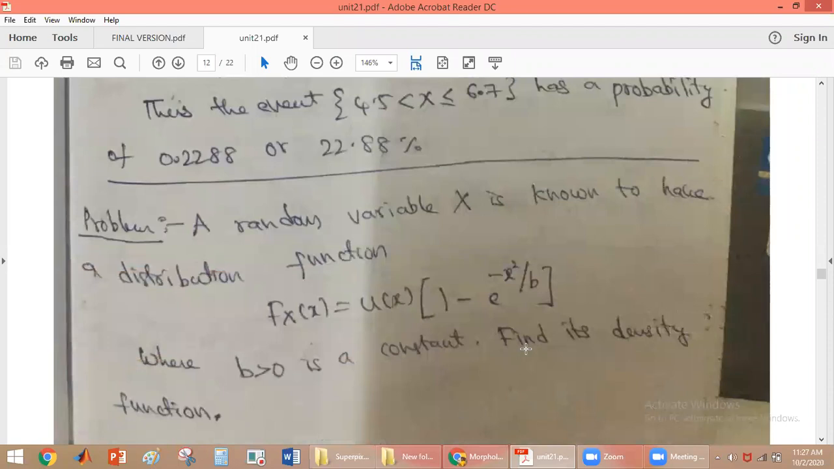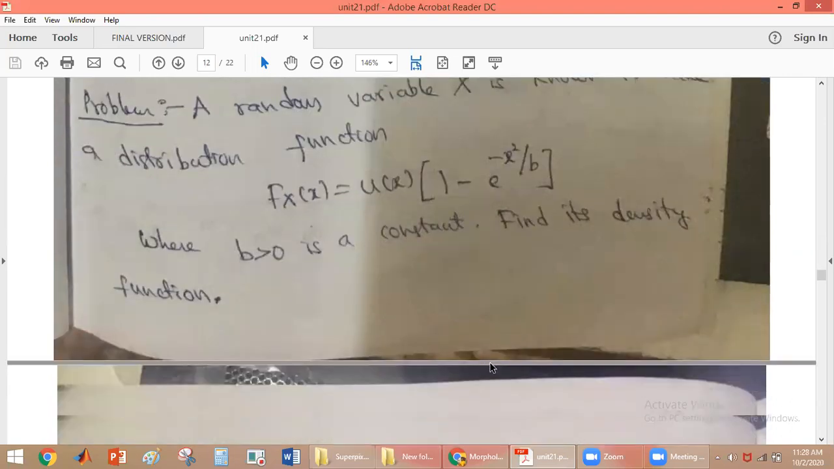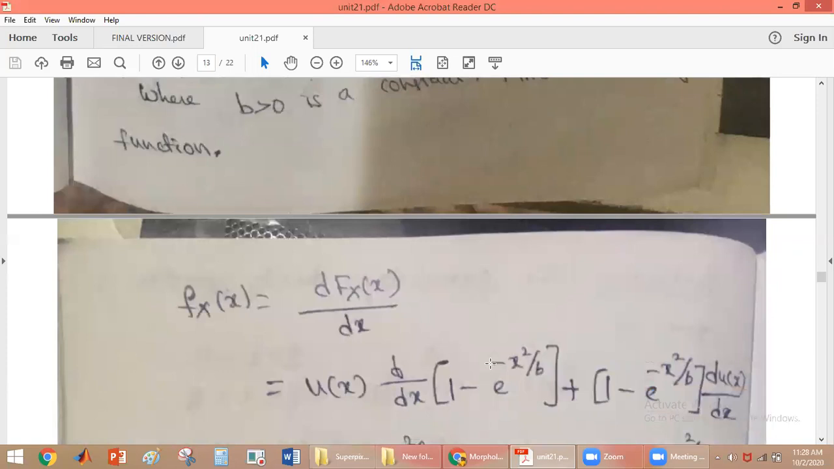Now we'll discuss one more problem here. A random variable x is shown to have the distribution function F_X(x) given by u(x)(1 minus e power minus x squared by b), where b is greater than 0 is a constant. Find its density function. So the distribution function is given, and we have to find the density function. So what is the density function?